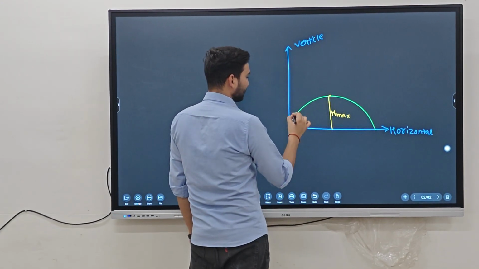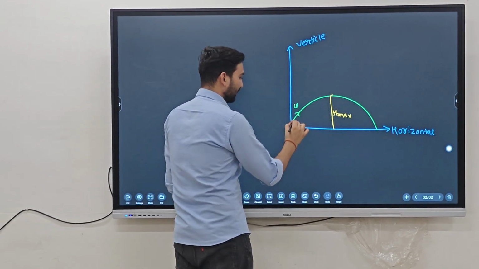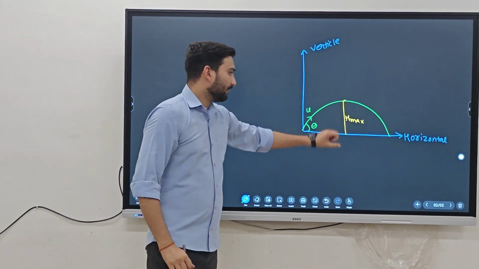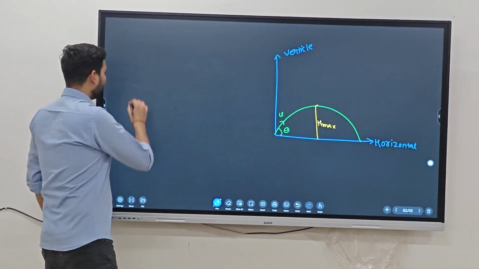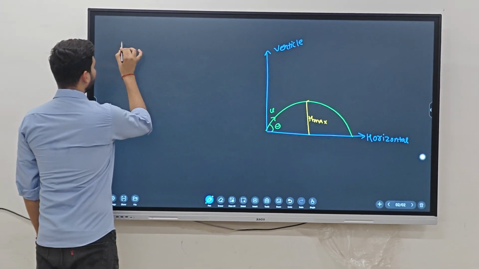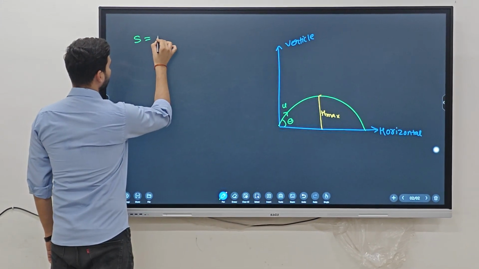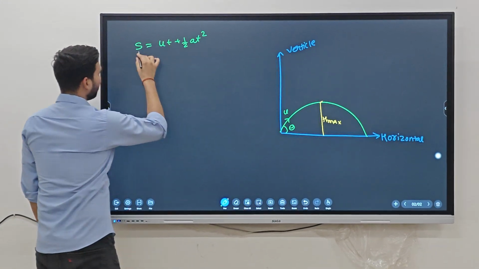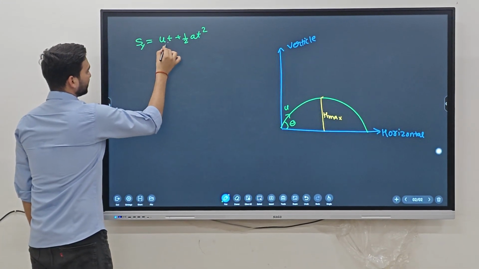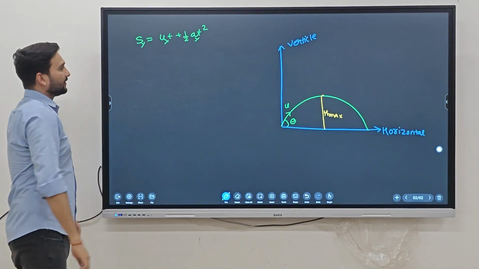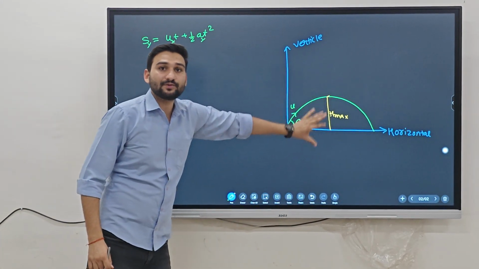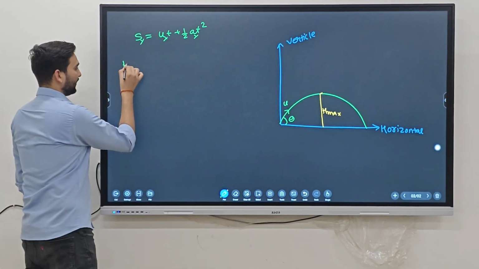So we have already considered an object projected at an angle theta from the horizontal with initial velocity u. Then what is its maximum height? Here we use the second equation of motion, s is equal to ut plus half at square, in the y-axis. So what is the maximum displacement in the y-axis? We call this h max, that is, maximum height.